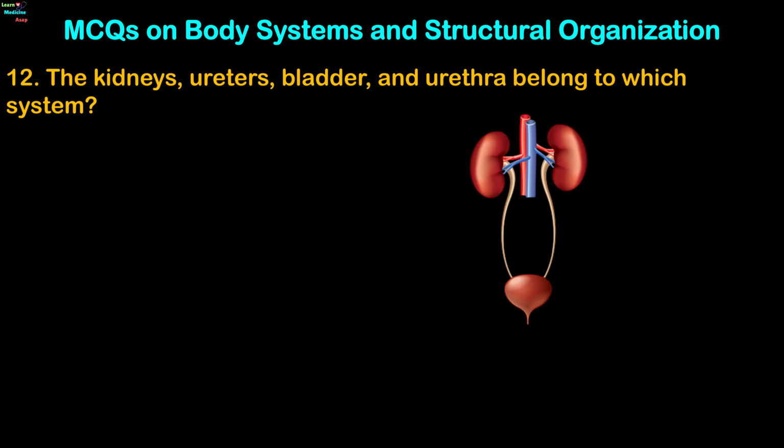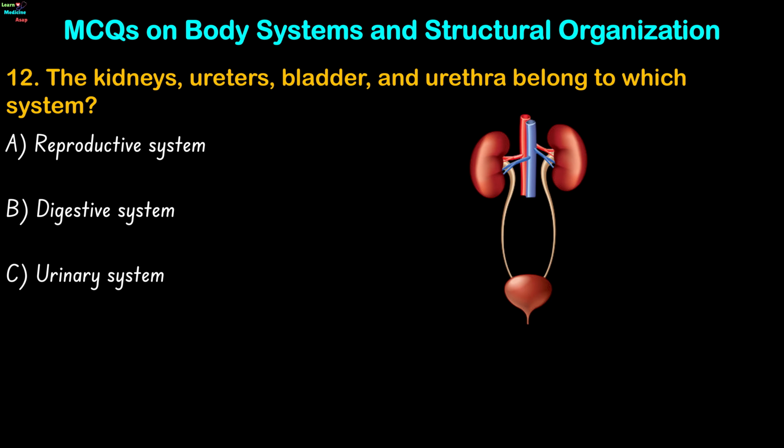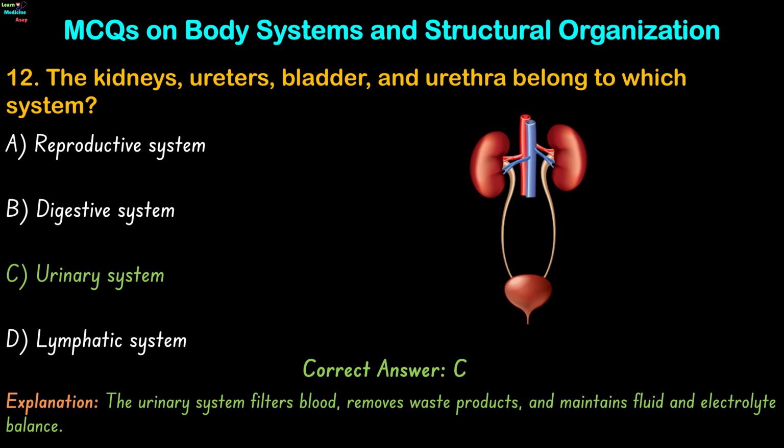Question 12. The kidneys, ureters, bladder, and urethra belong to which system? Reproductive system, digestive system, urinary system, or lymphatic system? The correct answer is option C. The urinary system filters blood, removes waste products, and maintains fluid and electrolyte balance.